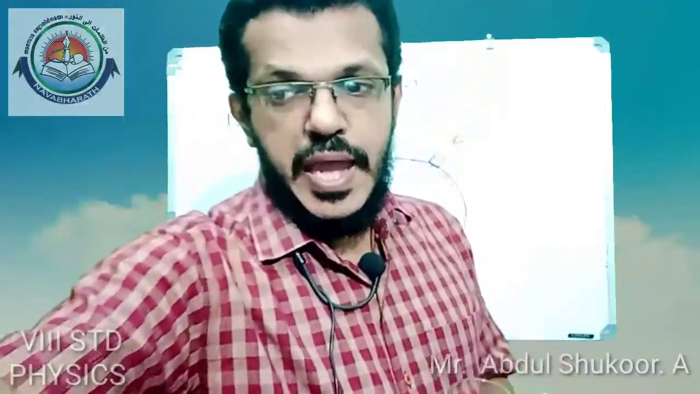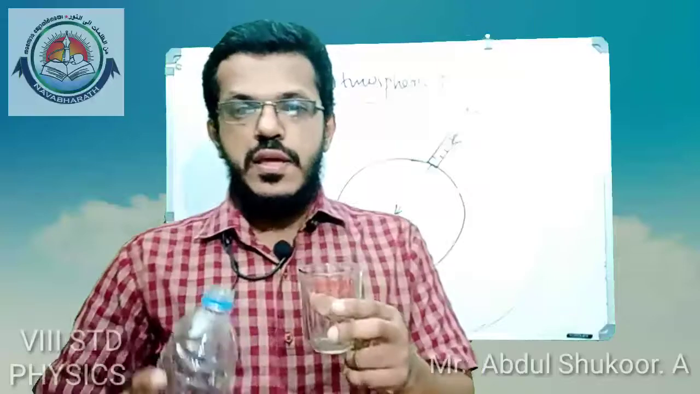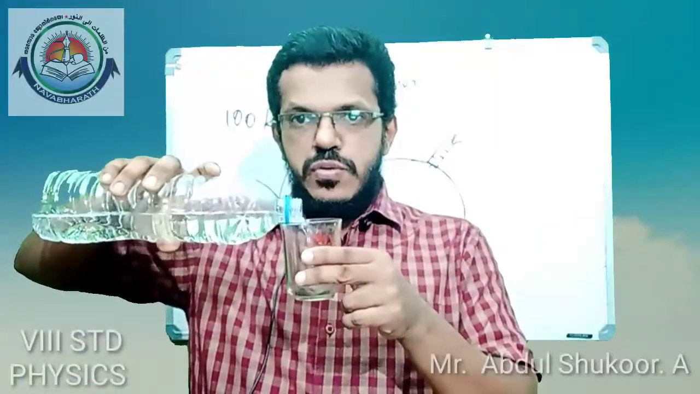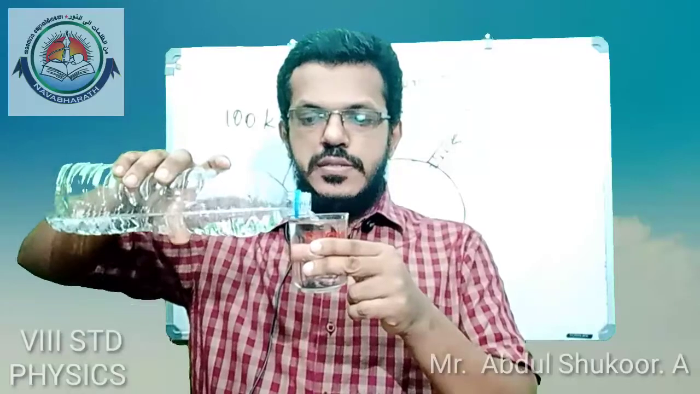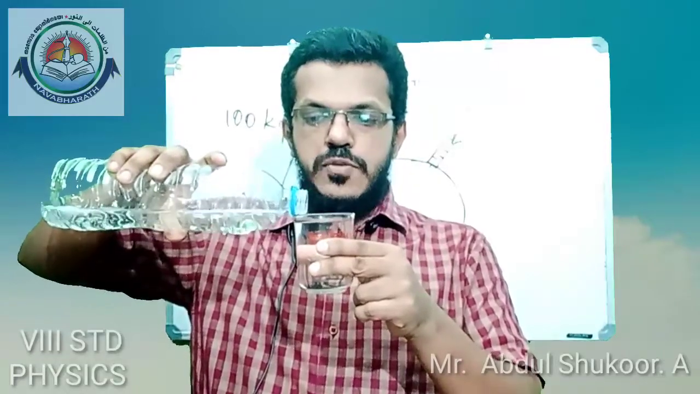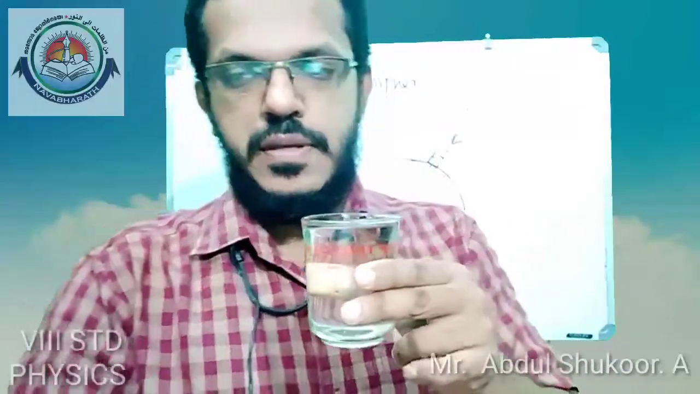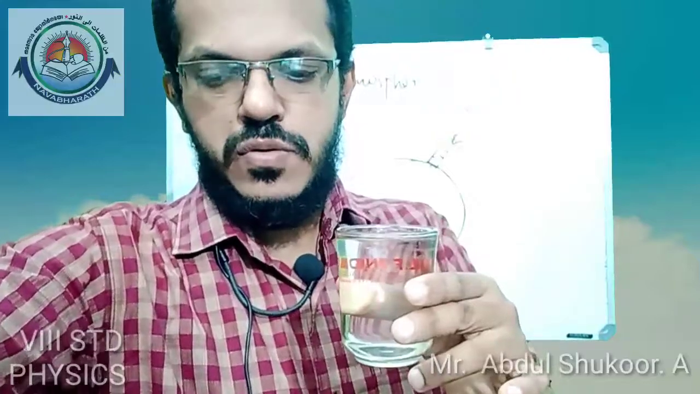Okay. And these are the things needed for this activity. How can we do this activity? First, we want to fill this glass tumbler, up to the brim of the glass, with water. Okay. I take water up to the top level of the glass tumbler.